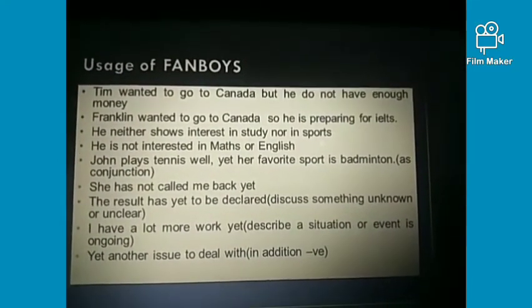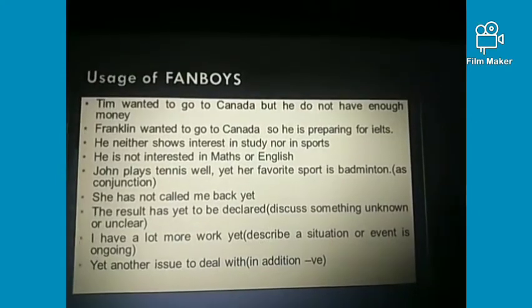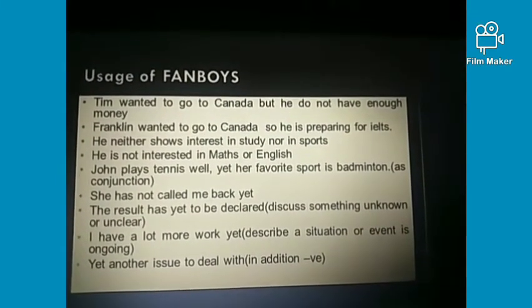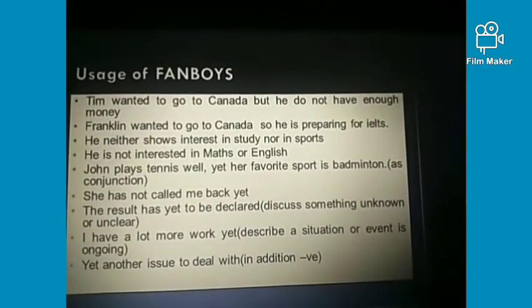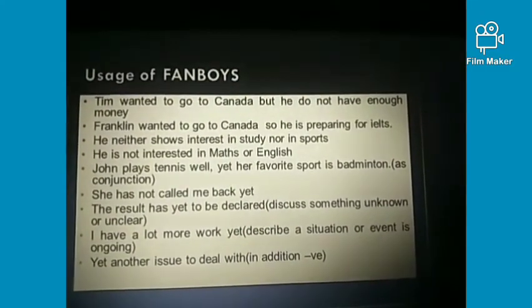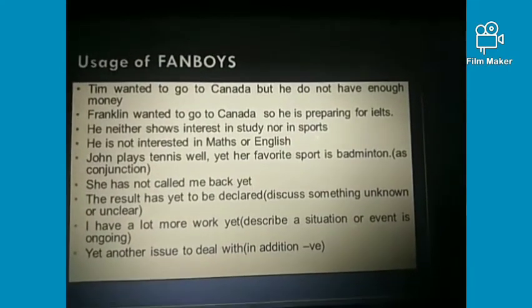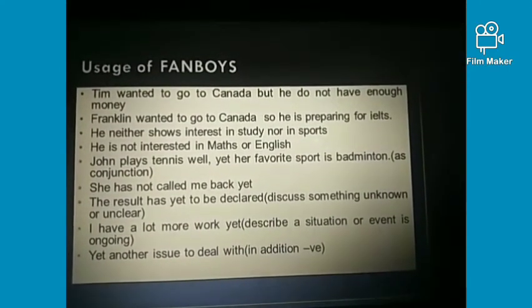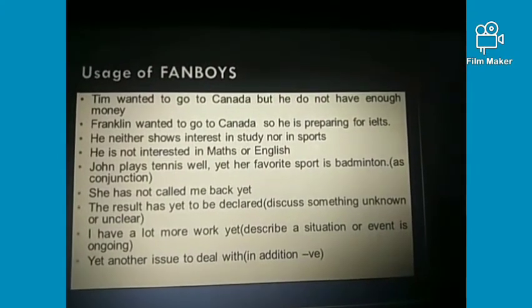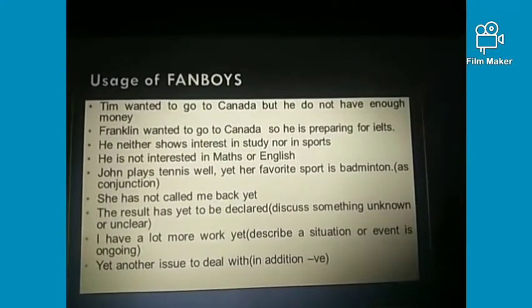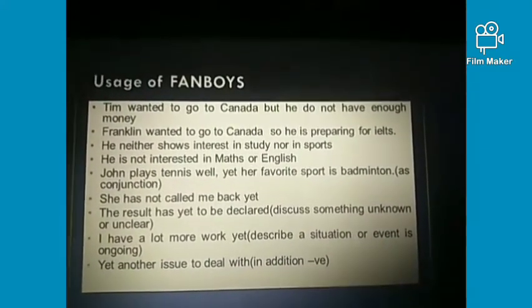I have a lot of work yet means I haven't finished my work yet, right? Another one is we can also use yet in order to add more information, but it is used in a negative sense. Yet another issue to deal with is the pollution, right? These are the other uses of yet, and the proper use for compound sentences is the first one where I've used yet as a conjunction.